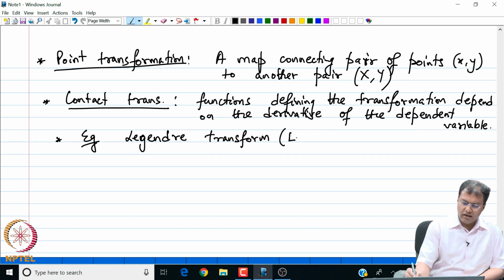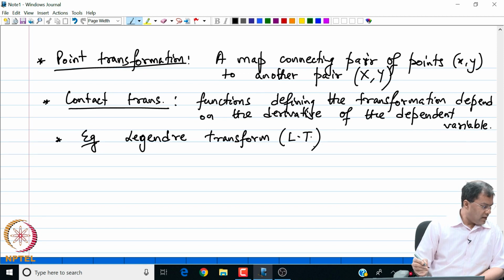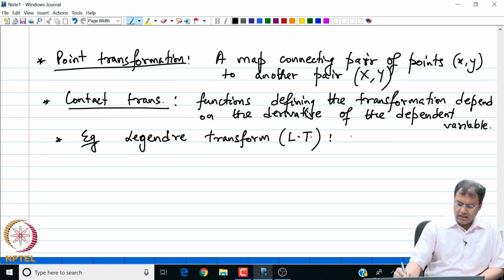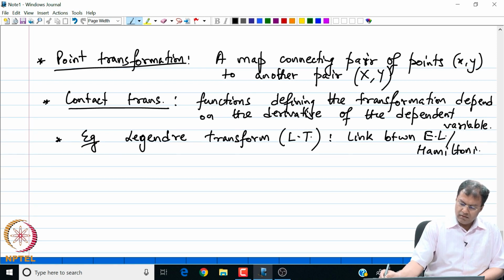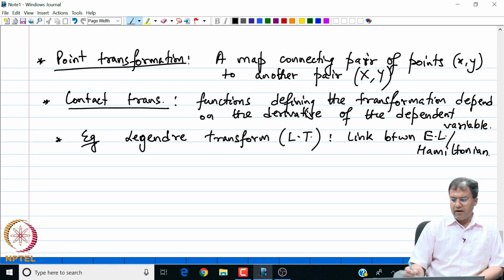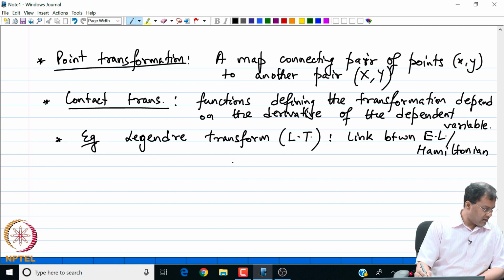I denote this as L.T., right, and we will see that the Legendre transformation provides a link between my Euler-Lagrange formulation and the Hamiltonian formulation, right. This is the link that we are after. Once we have found the solution in one form, that is the Hamiltonian form, we have to change back into Euler-Lagrange form, that is via the Legendre transform.